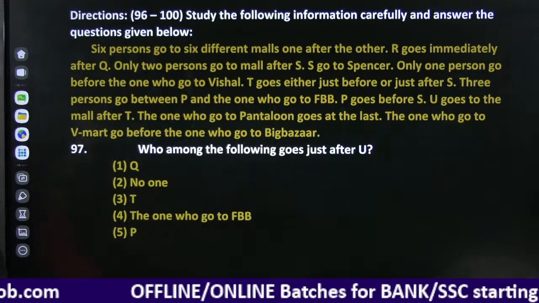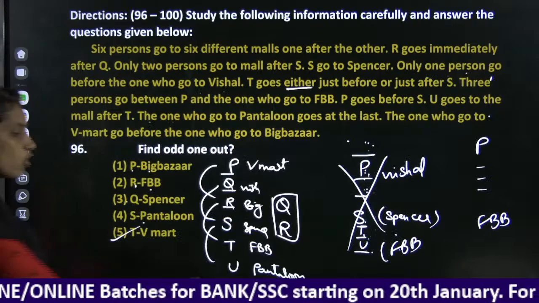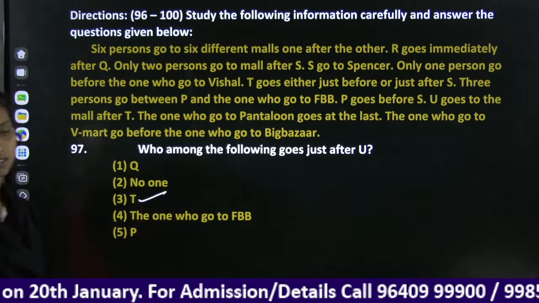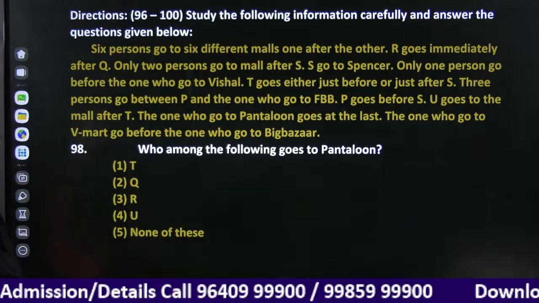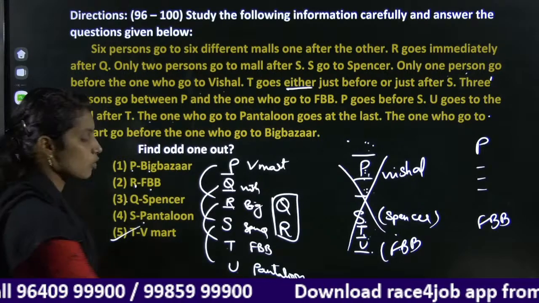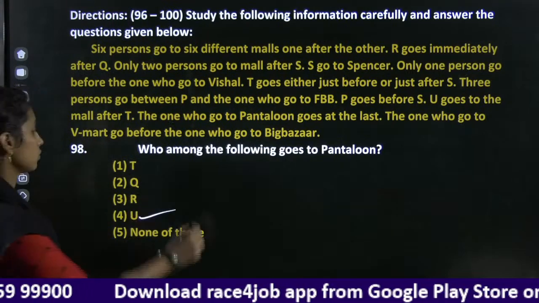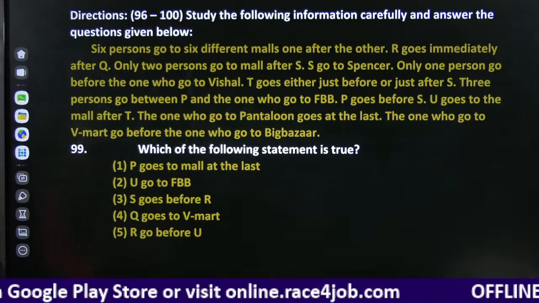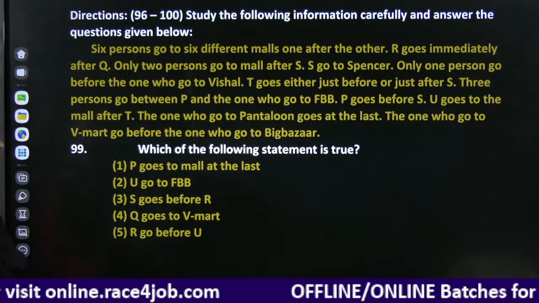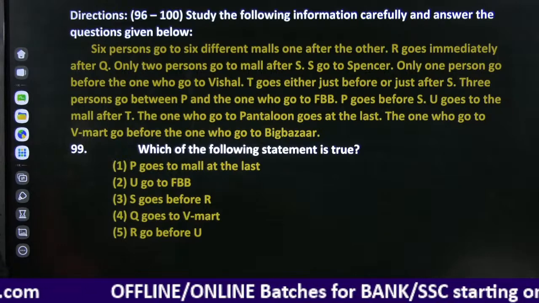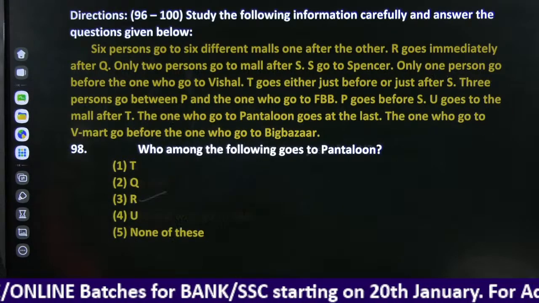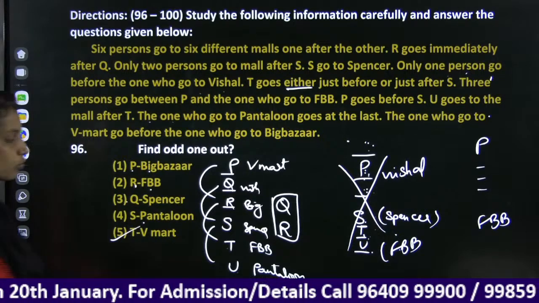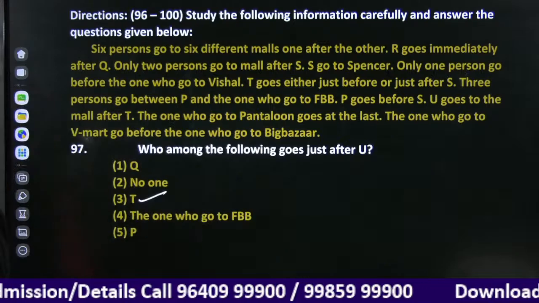Who among the following goes just before U? Just before U, it is T who goes to FBB, and our answer here is T. Who among the following goes to Pantaloon? U goes to the Pantaloon. Which of the following statements is true? P goes to the mall in the last. No, it is first. U goes to the FBB. No. S goes before R. No, after R. Q goes to V Mart. R goes before U. Yes, R goes before U. The word immediately is not mentioned.